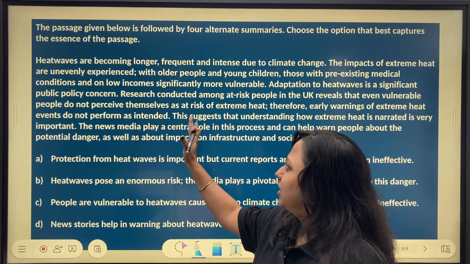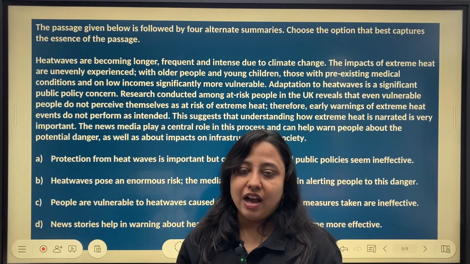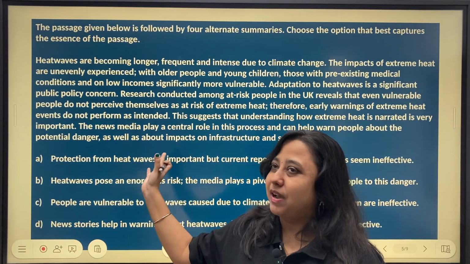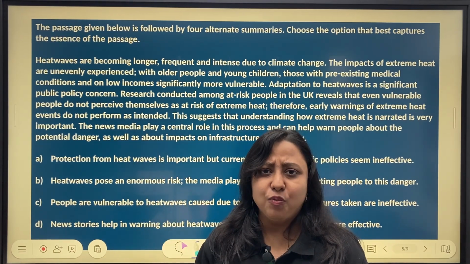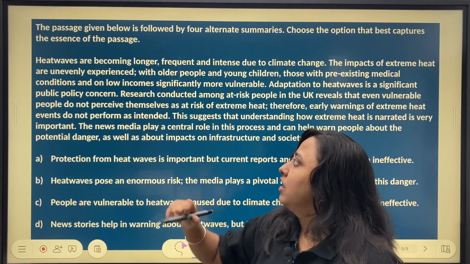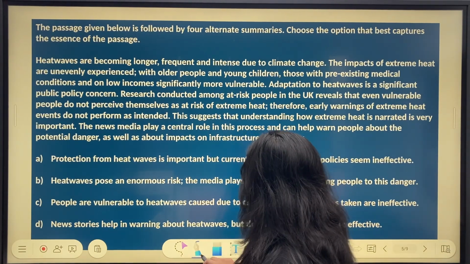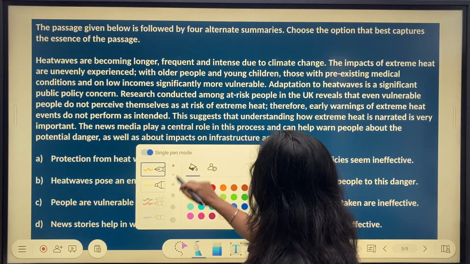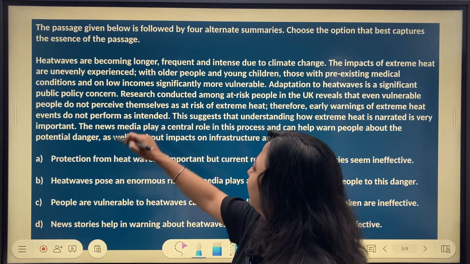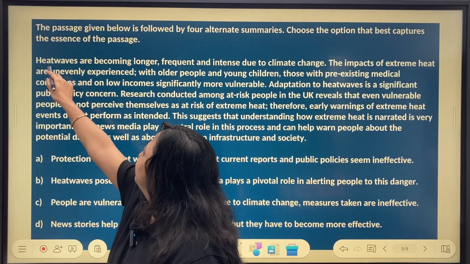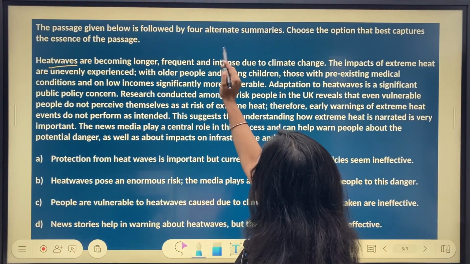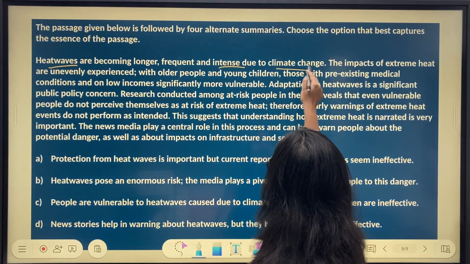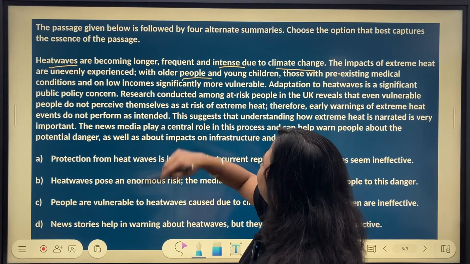Before I even look at the passage and read it in depth, I am just going to scan the passage just to have an understanding of what I am getting into. I look at words here and see if I can find some familiar words so that I know I am on the right track. First word I see is heat waves, pretty familiar. Then I'm looking at words like intense, climate change, older people.